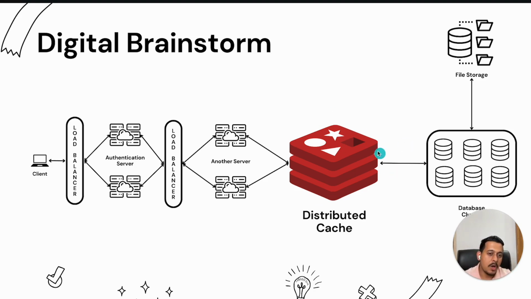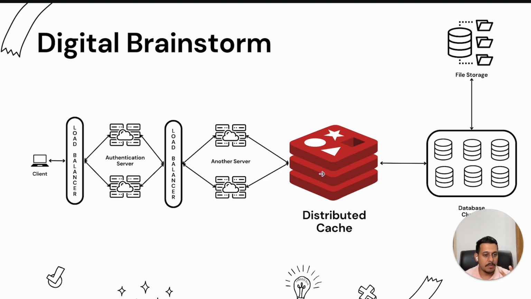Now this cache will communicate with the database, get that information and save it in cache and send it back to the server via load balancer, back to the authentication server, via load balancer, back to the client. So client has received that information. And at the same time, we have saved it in cache.